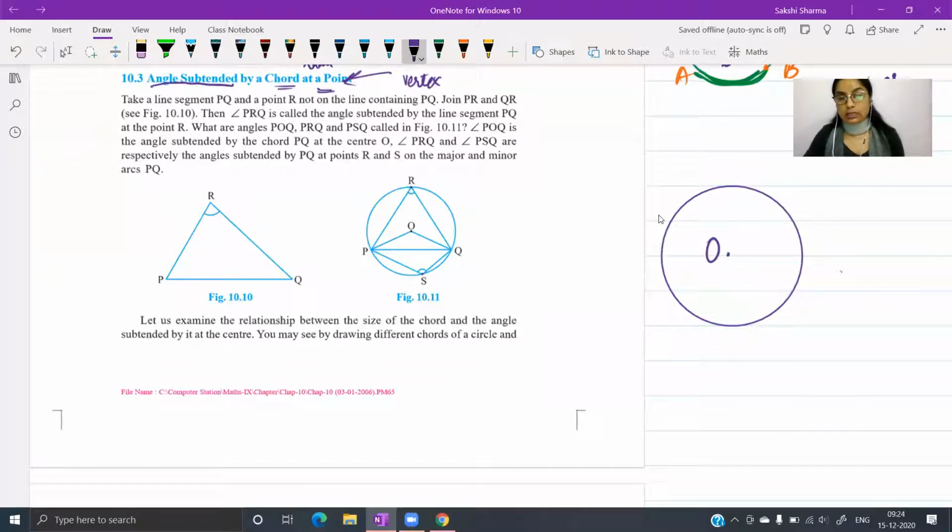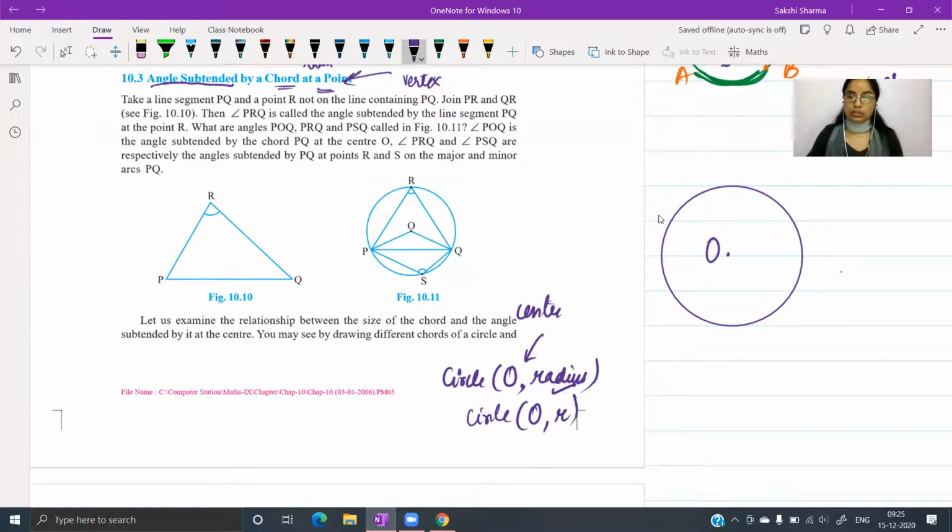In case of a circle, when you want to name a circle, you will say circle. In the brackets, you are going to write down its center and the radius. If you know the radius, write the measurement of the radius. If you do not know the radius, we can simply write circle O, R. So this would mean a circle whose center is O and the radius is R.